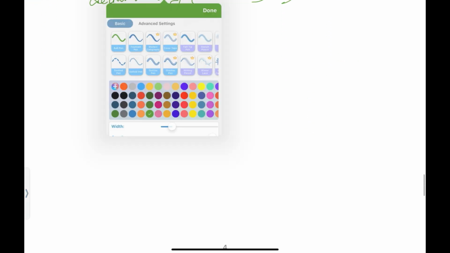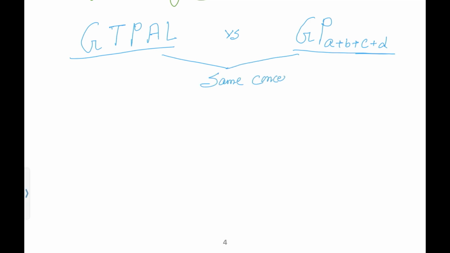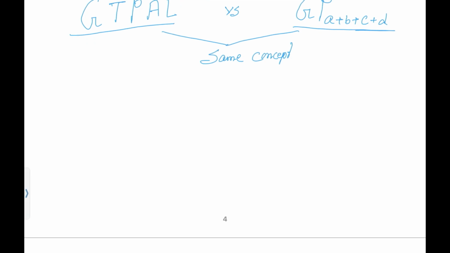Now there is another concept. Sometimes you will see in the question paper a GTPAL score. But sometimes you will see the question like this, G P A+b+c+d. They look different, so sometimes students get confused. They think both are different concepts. But from now onwards, you should remember this GTPAL score and this GPA+b+c+d are the same concept. They just look different. Okay, now I will make it clear.